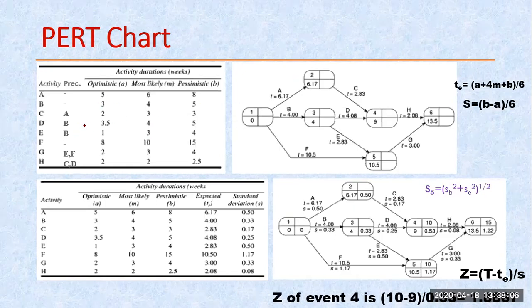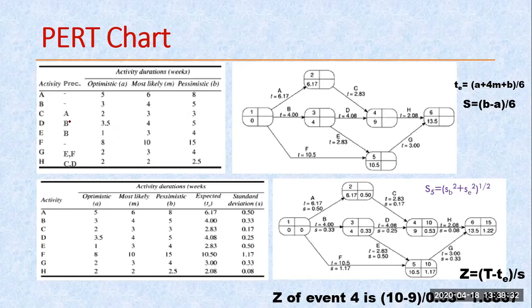Right now you can see here, I had taken the same problem. In my CPM there is a single duration. But in my PERT chart, instead of the single duration, there are three different durations. One is optimistic, another one is the most probable, meaning probability, and the third one is the pessimistic. So we are going to use all these three. Within the next 10 minutes, my lecture is going to be wrapped up.